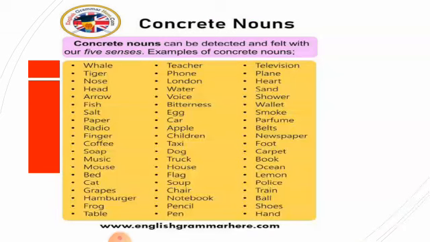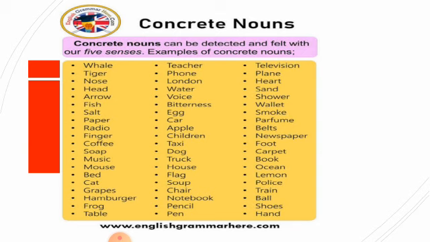In concrete noun, we see teacher, phone, London, water, voice, egg, car. These are all things which you can see, whether it is an animal, a person, or a thing, whatever it is. If you can see it: table, coffee, soap, mobile, dressing table, brush, glass, anything which you can touch, that is a concrete noun.